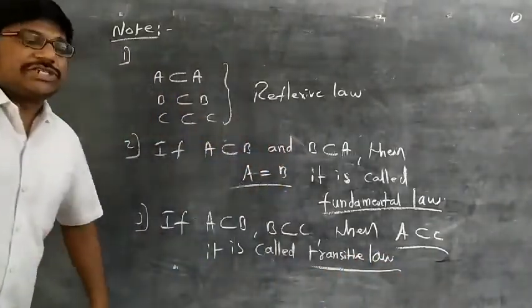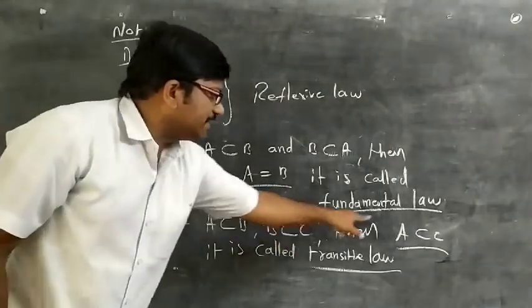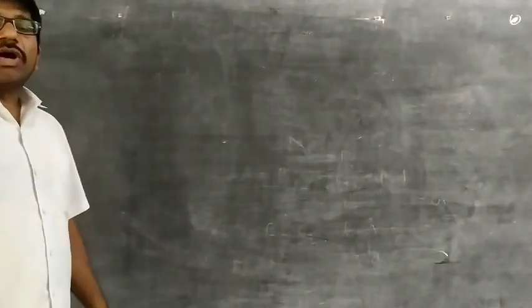It is called transitive law. If A subset B and B subset C, then A subset C. Now let me do an example.